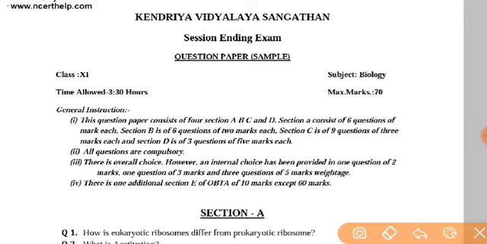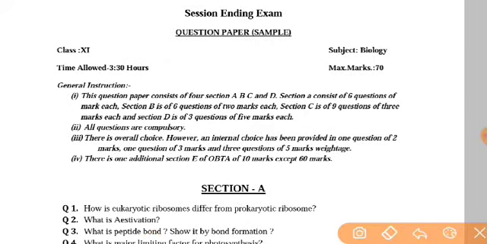Here you have four different sections: A, B, C, D. Each section has its own marks, and the marks are given in each question of the section. So you need to focus on each question.